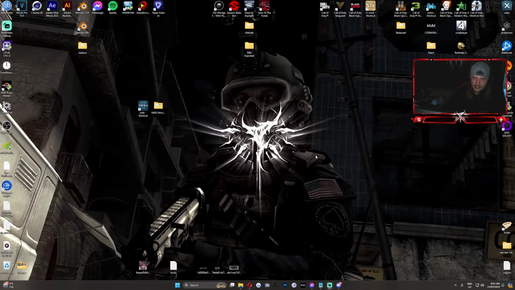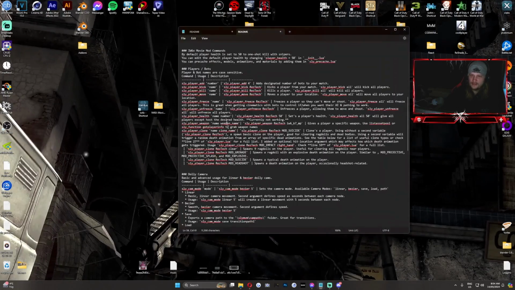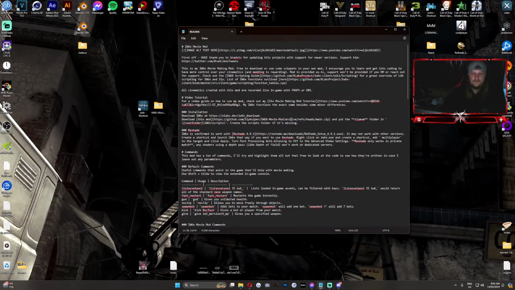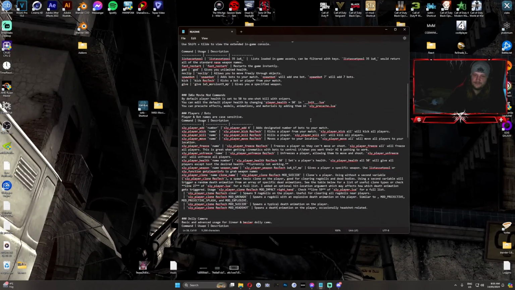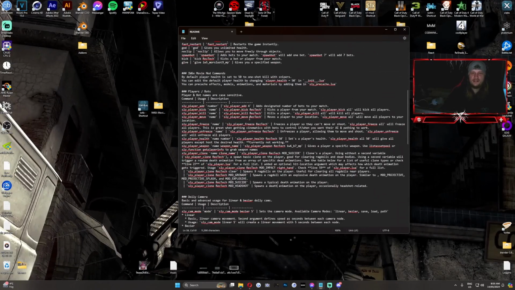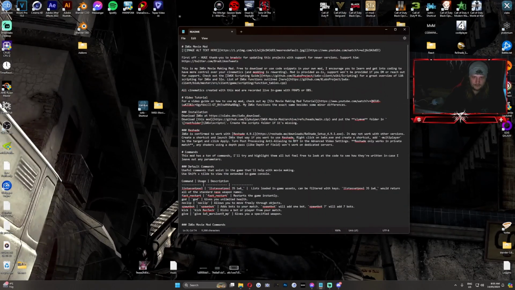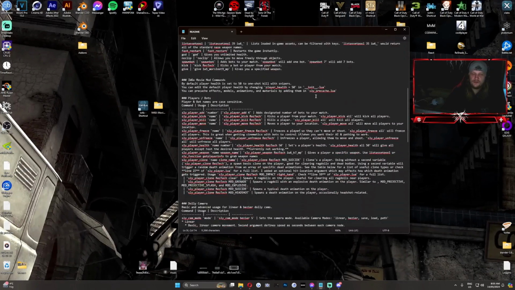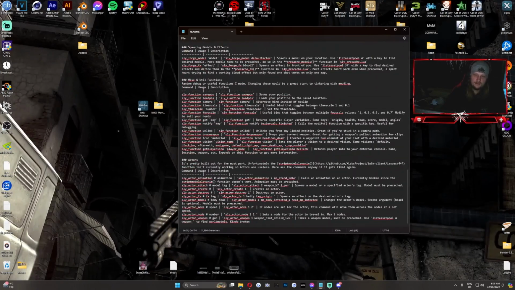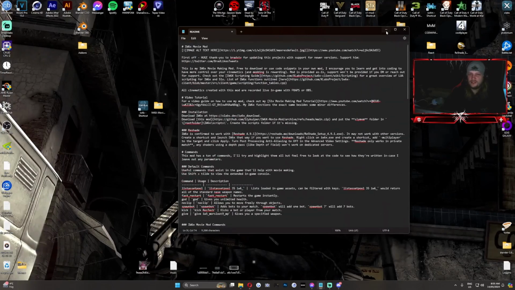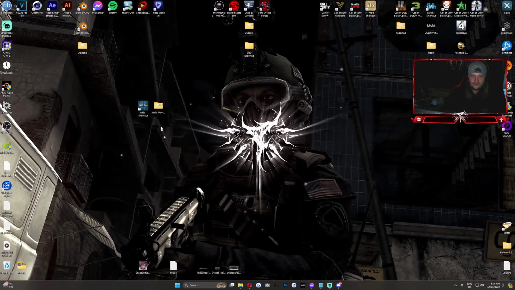So you've got the game, you've got the mod. You're raring to go. So the first thing you actually want to do before you just go is read the README, because the README has a lot of great things in it. And the way he set this out is really nice. So he has the command, and then an example of the command, and then what the command does, and then a little bit more information here and there, which is really good. So make sure you just have a quick skim over this. I know lots of you don't like reading, but it's definitely gonna help. And once you've done that, you can open the game.